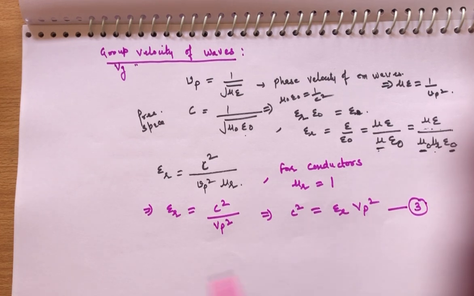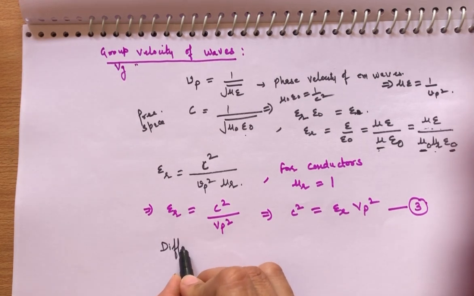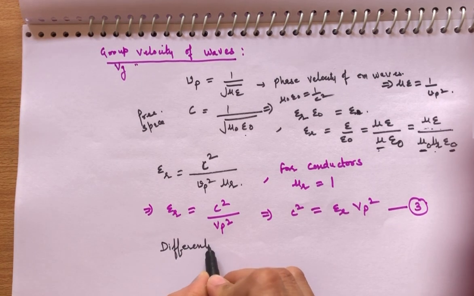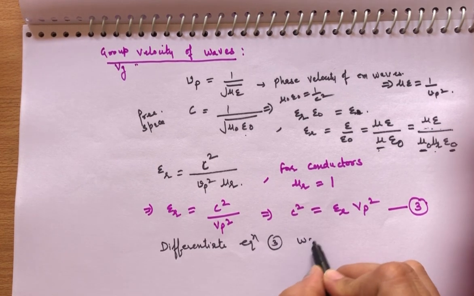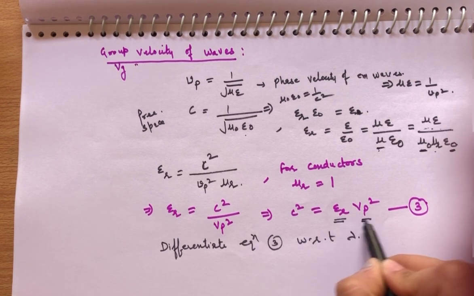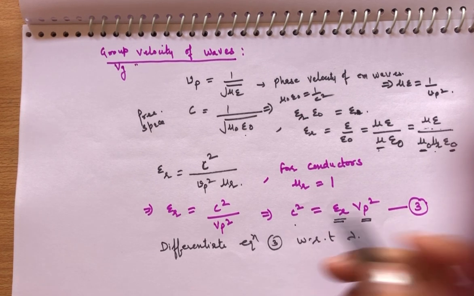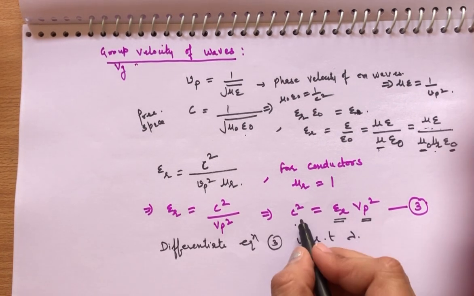Now differentiate this equation with respect to lambda. Equation three with respect to lambda. Beta, this is also a function of lambda, this is also a function of lambda, and c is a constant, 3 × 10⁸ meter per second, so this is constant.